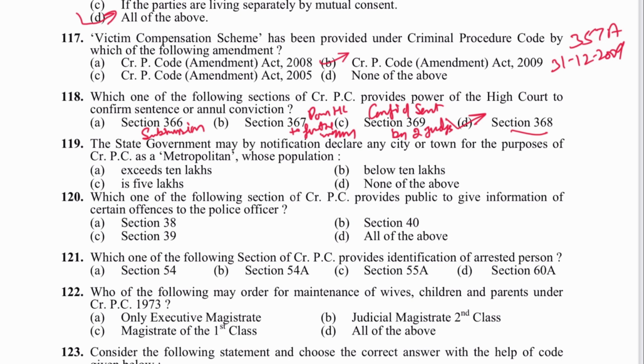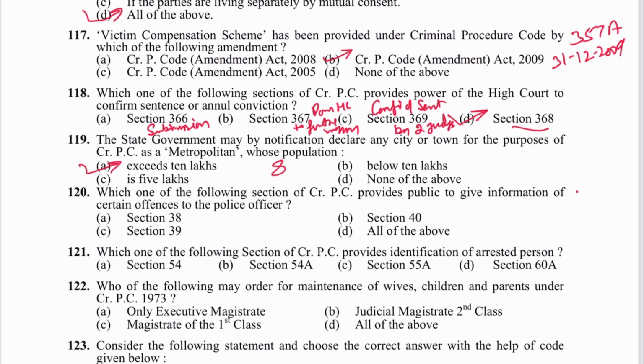Next 119. The state government may by notification declare any city or town for the purpose of CRPC as metropolitan whose population exceeds 10 lakh. So A is the answer, mentioned in Section 8 CRPC. Next is 120. Which one of the following sections of CRPC provides that the public must give information of certain offences to a police officer? It is Section 39. C is the answer. The same question was asked in 2016.